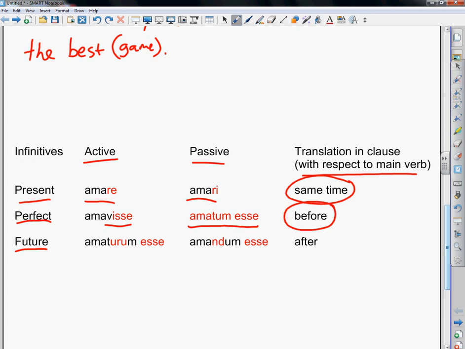Future is the URU plus the esse. We start that one with the fourth principal part. Hopefully we remember how to form these. And then the passive future is the ND plus the esse. And we translate those as after with respect to the action of the main verb.